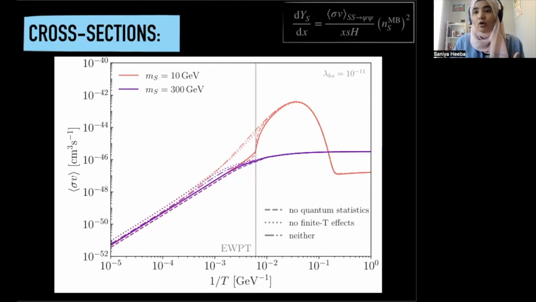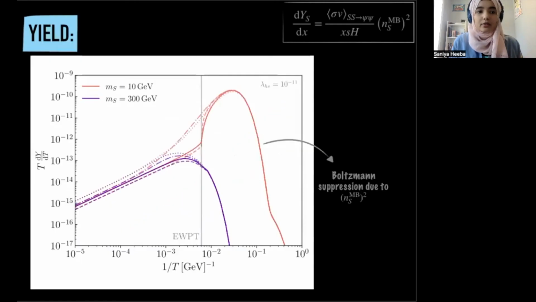If we now add one level of complexity, instead of looking at the cross-section, we look at the yield. So this would be essentially the rate of change of the dark matter density as a function of temperature, or inverse temperature, as is shown on the plot. And then it's basically the same plot as before, but this time we explicitly see the Boltzmann suppression on the right side of the plot, which is because of this MB on the top right corner of the screen, which is this Maxwell-Boltzmann fiducial distribution that we added to our equation.